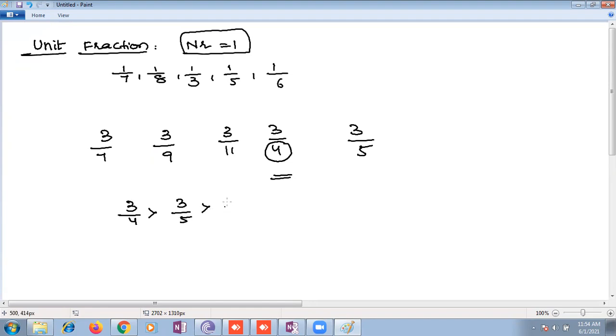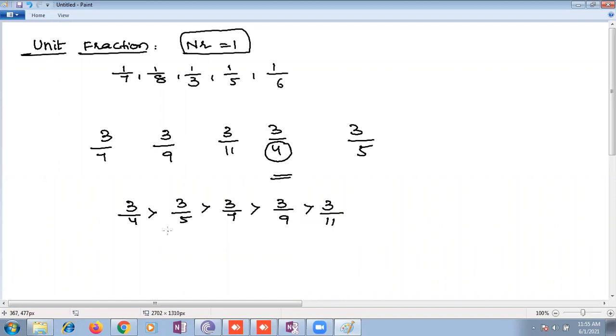Exactly. Ma'am, can I tell why? Yes, please. Ma'am, for example, suppose we take a cake. I take 3 by 4 and 3 by 11. If I cut one cake into 11 parts and one cake into 4 parts, two cakes of the same size, and I distribute 3 parts from each cake to my friends,